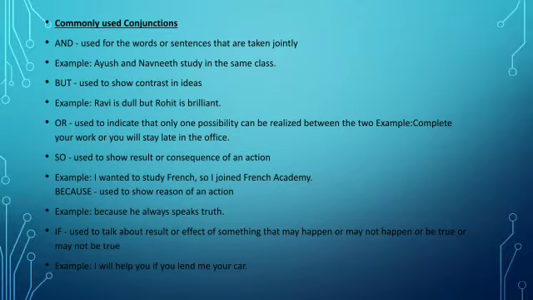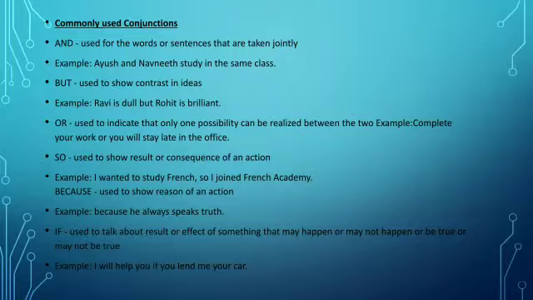Now there are some commonly used conjunctions. The conjunction and, where to use it? Use it for words or sentences that are taken jointly. For example, Ayush and Navneet study in the same class. Now the conjunction but is used to show contrast in ideas. For example, Ravi is dull but Rohit is brilliant.